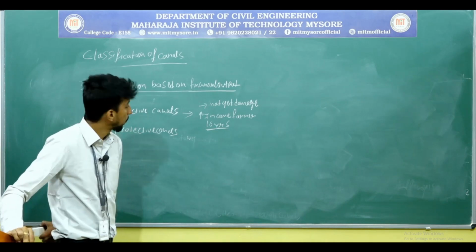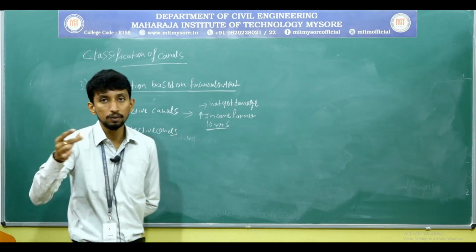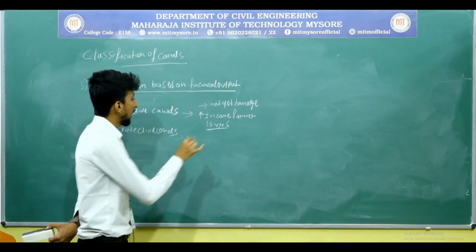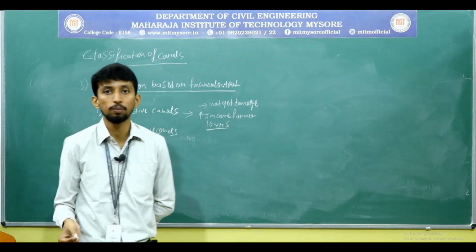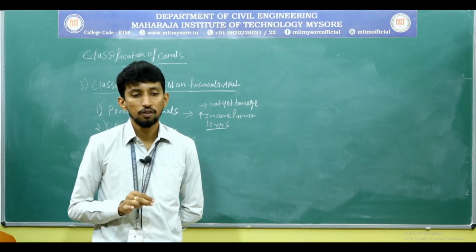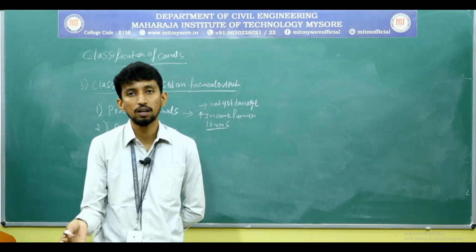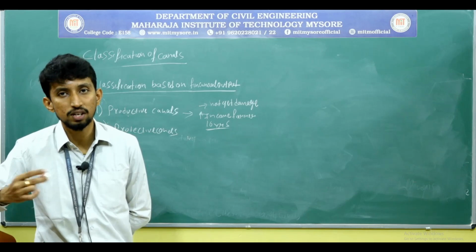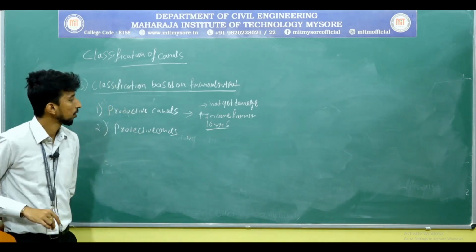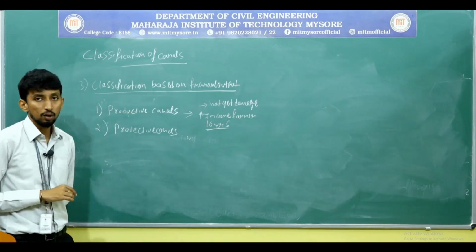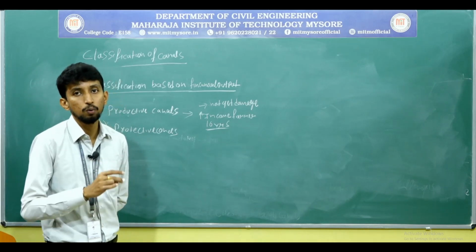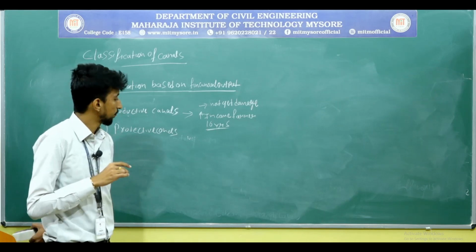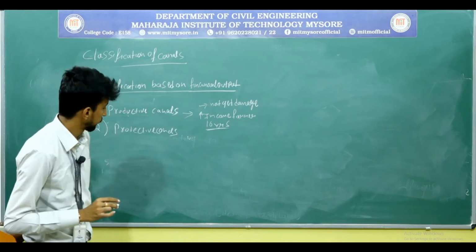All these are the productive. If we invest some time, some money in any work, we should get some good output, because the initial cost and the maintenance cost of the canal should be low. If we construct a canal and the next year the canal has undergone damage, it is a waste of construction, waste of money, or waste of time. So if we are going to construct any canal, it should be productive enough. The output of the canal should be good.